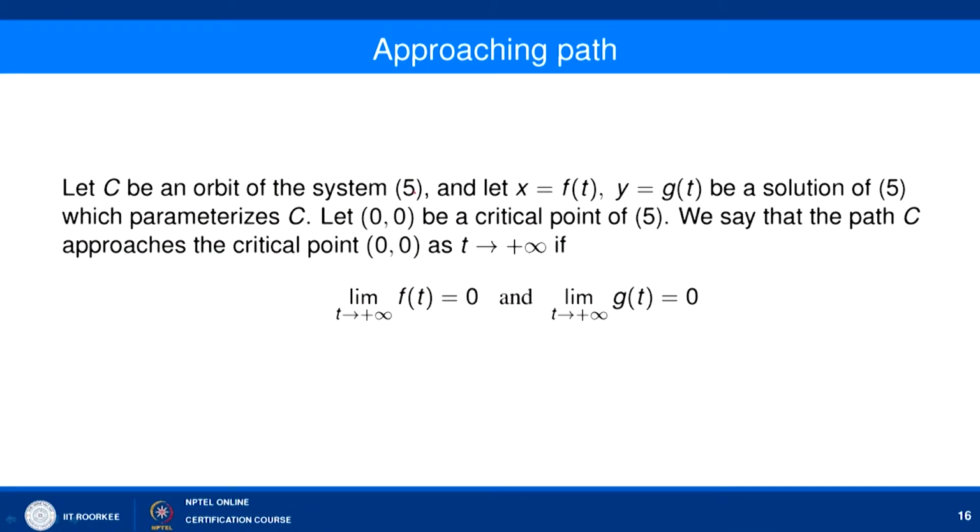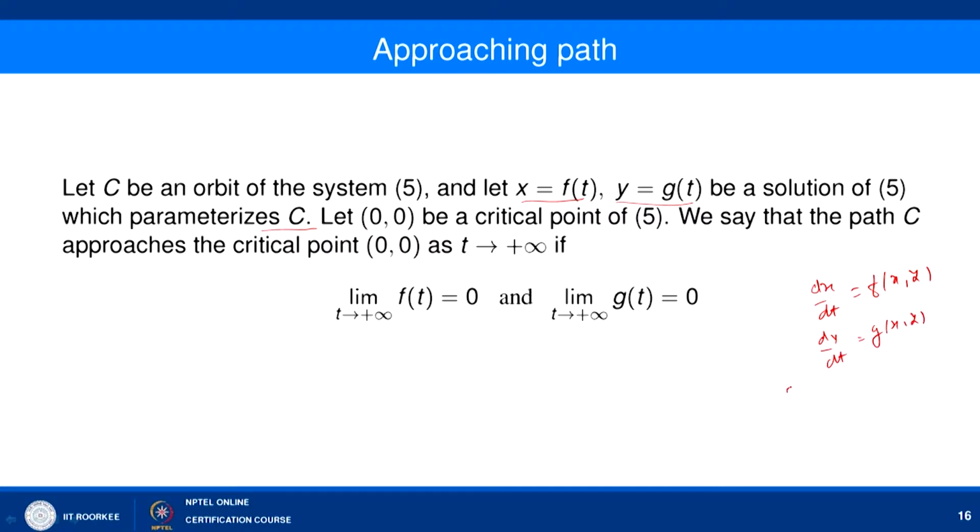Next is the meaning of an approaching path. When we say that a given solution is approaching some critical point, let C be an orbit of the system 5 and let x equal to f of t and y equal to g of t be a solution of 5 which parameterizes C. So, we have a system dx by dt equal to f of x comma y, dy by dt equal to g of x comma y.